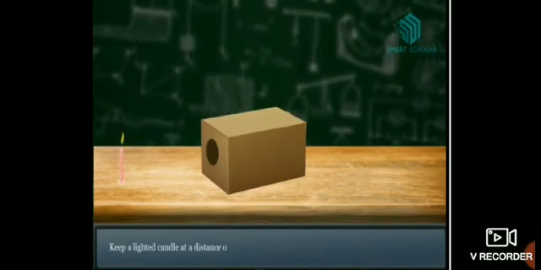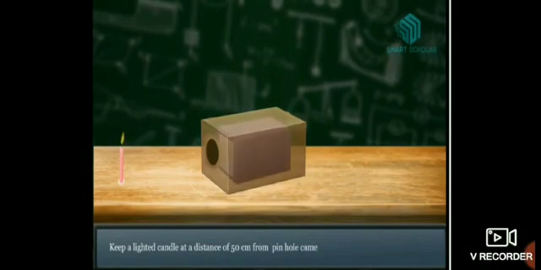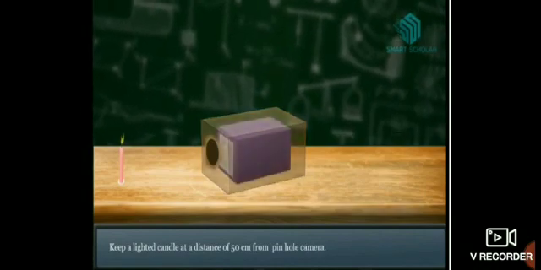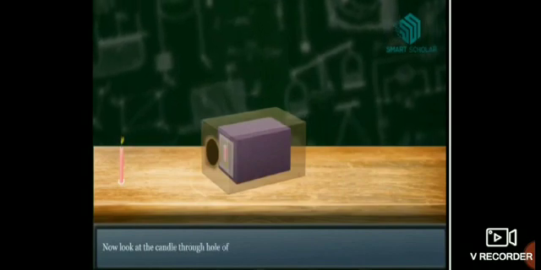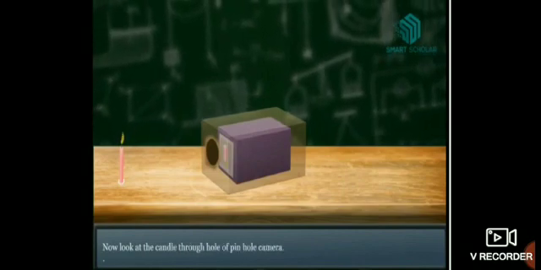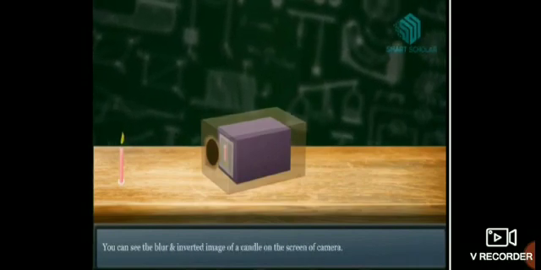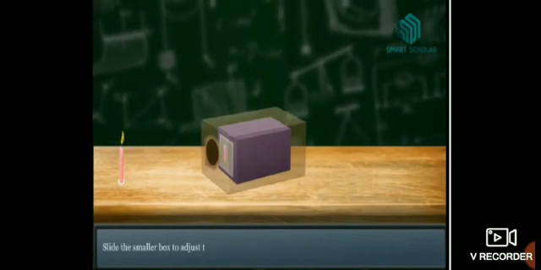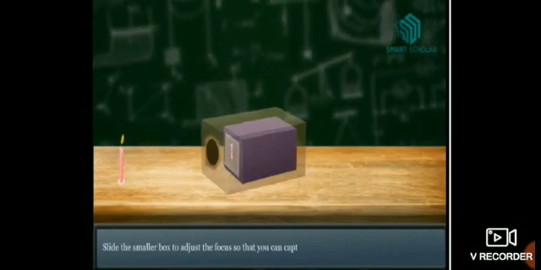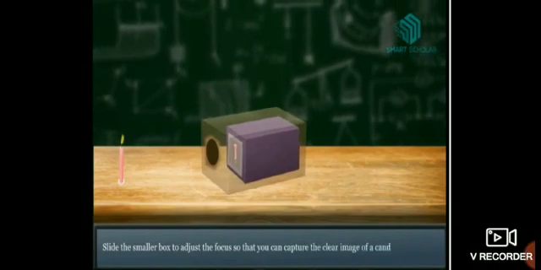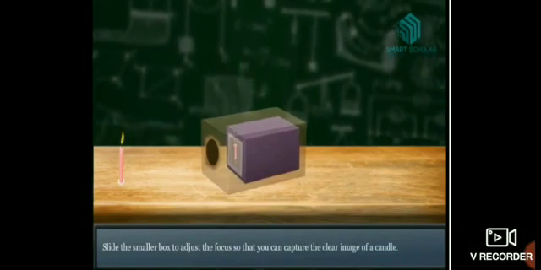Keep a lighted candle at a distance of 50 cm from the pinhole camera. Now, look at the candle through the hole of the pinhole camera. You can see the blurred and inverted image of the candle on the screen of the camera. Slide the smaller box to adjust the focus so that you can capture a clear image of the candle.